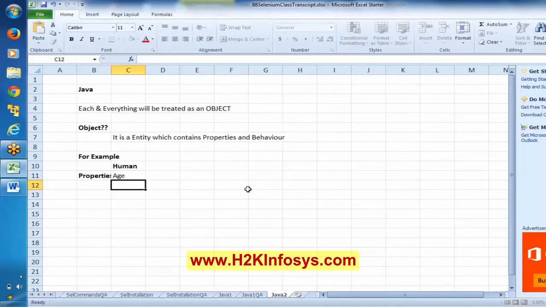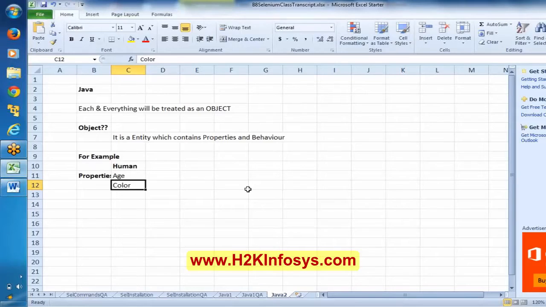That's correct. I'm just listing down. Yes, I can say age, eye color, something like that. We are not going to talk about the handicaps, so let's remove this.